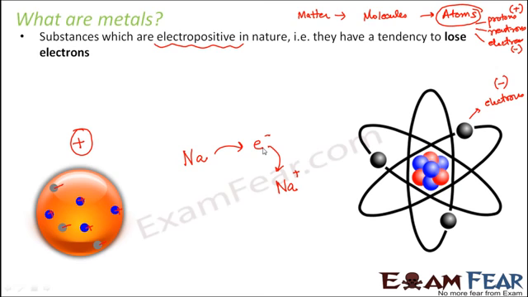This is the basic definition, the basic way by which we define metals. Examples are sodium, iron, copper, gold, silver, aluminium. Whichever metal you name, this property will hold true for it, because this is the basic way by which they have been defined as metals.